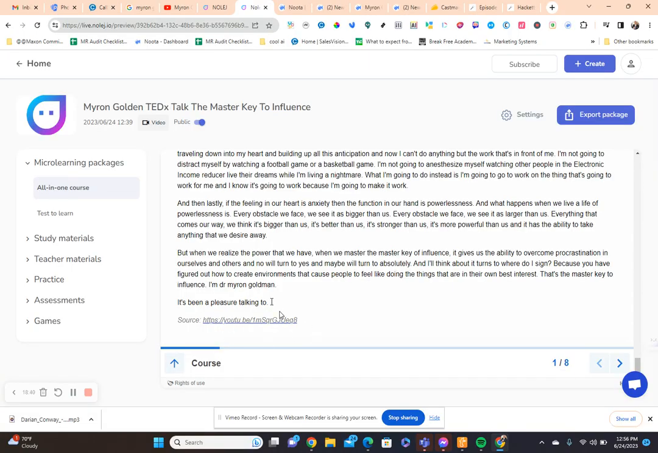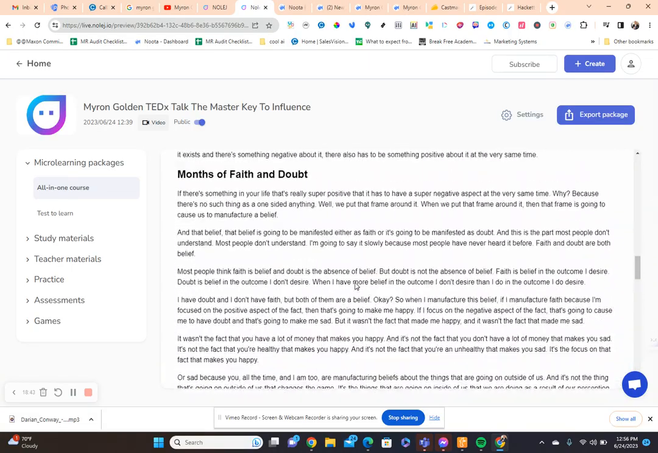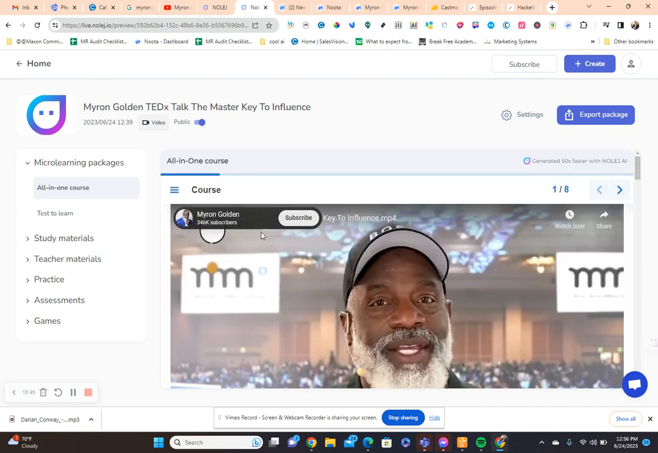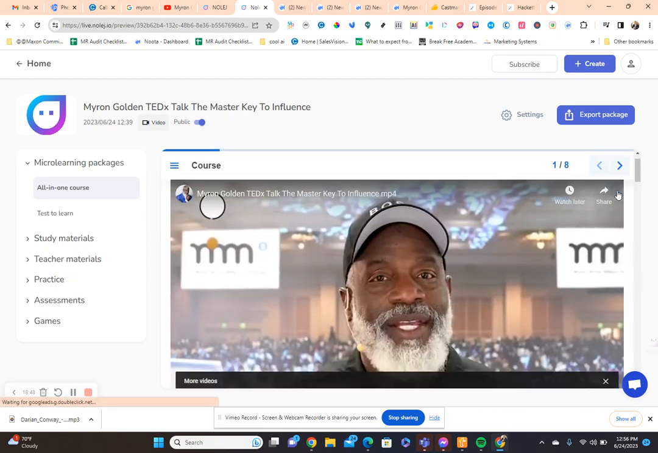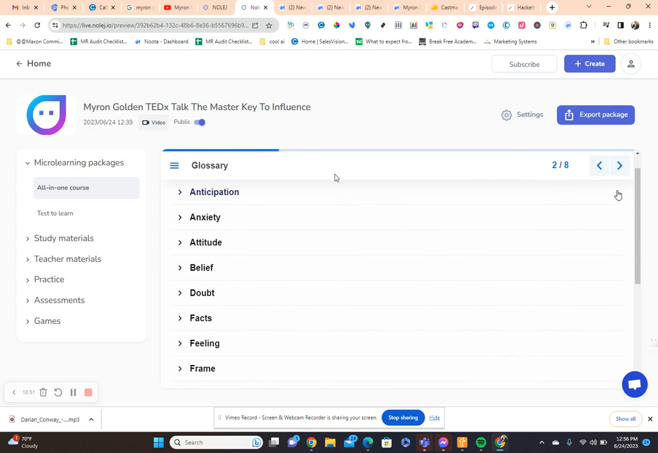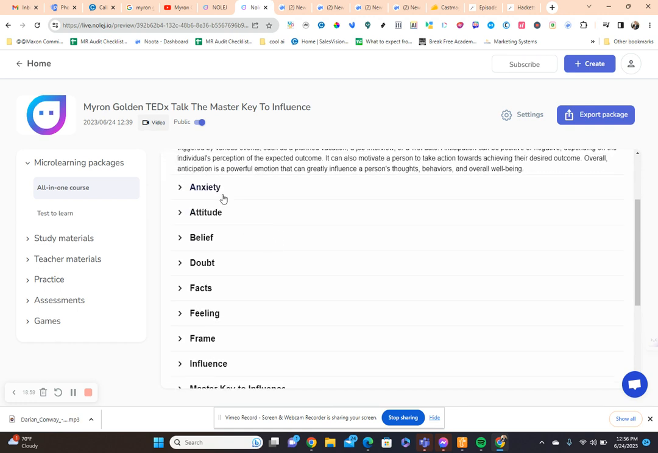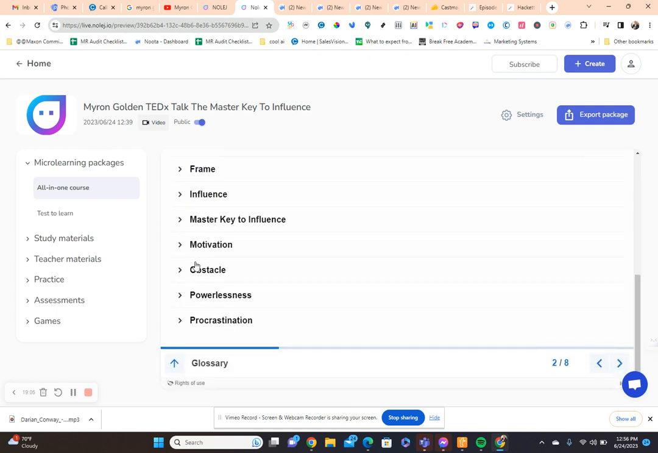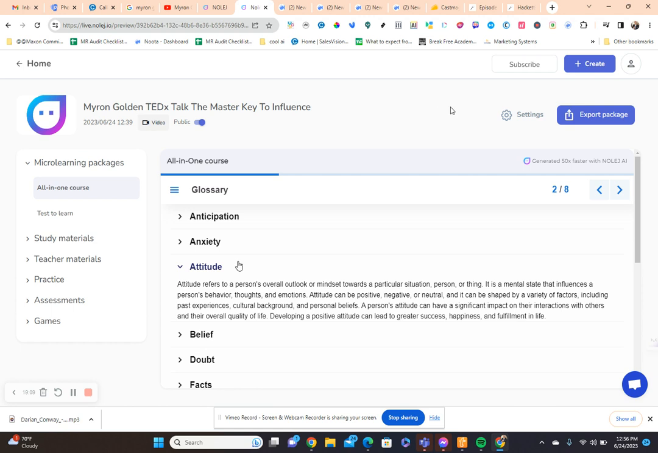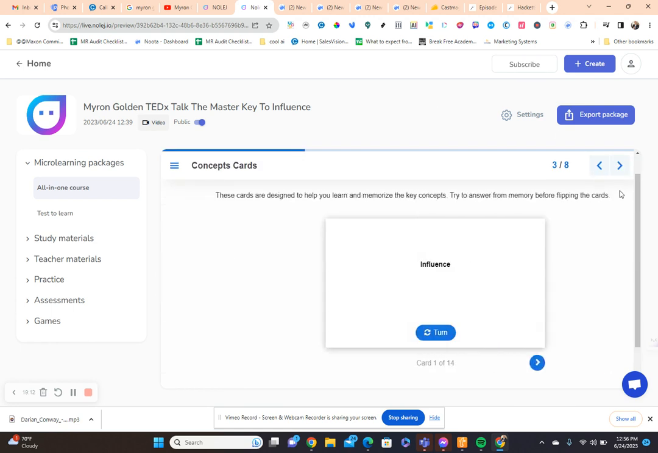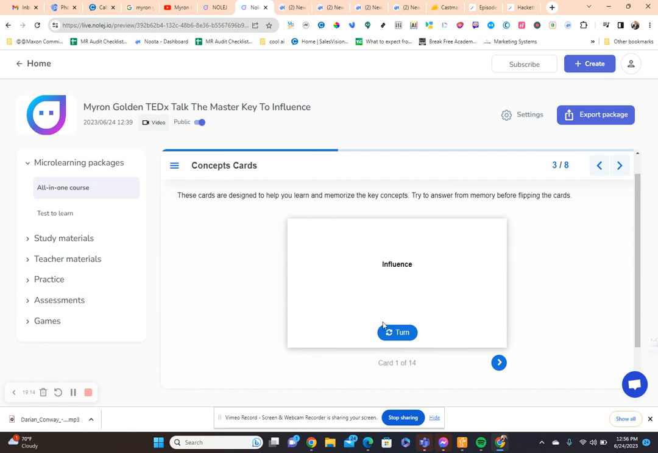Okay, and this is the source. So now let's go to step two. This would be a glossary. So, how do you define anticipation? Well, it's the feeling of excitement or nervousness that... So if you have a somewhat techie type of video, look, it'll pull out the terms and give you a glossary. Excellent for learning. Number three, concept cards. So for studying, this is fantastic.